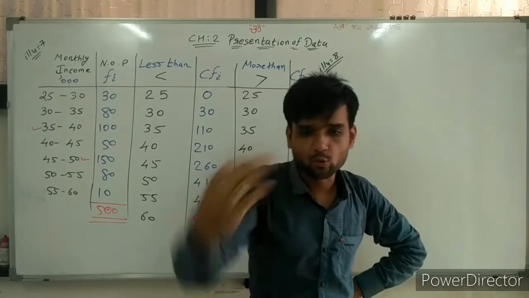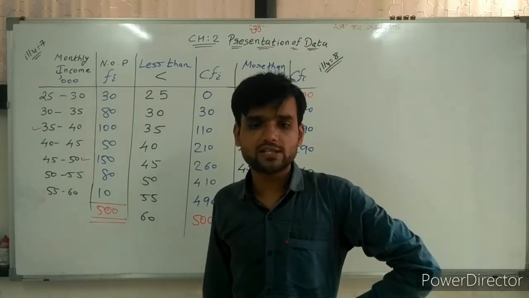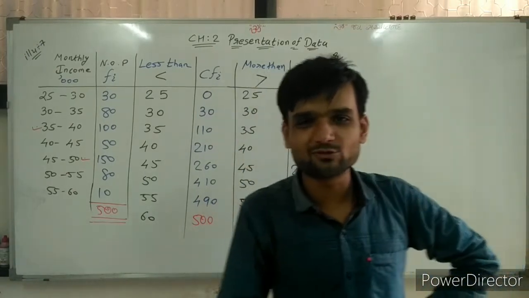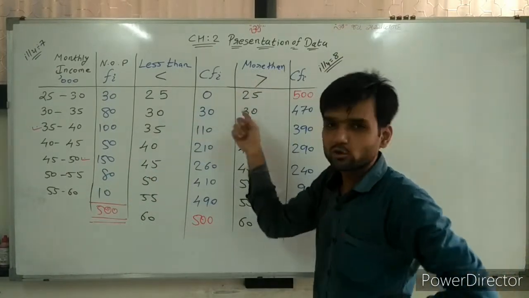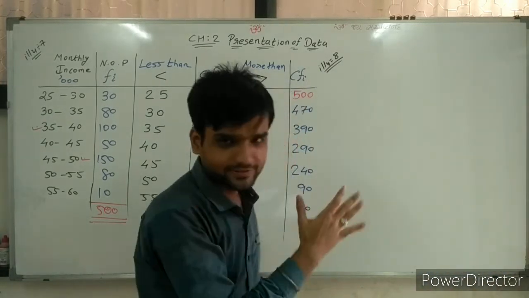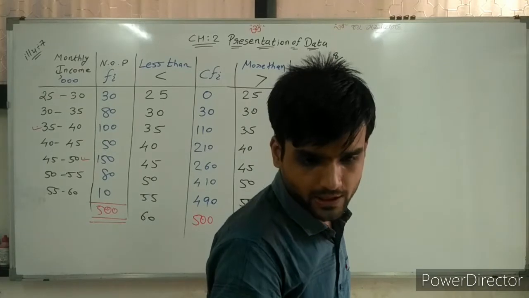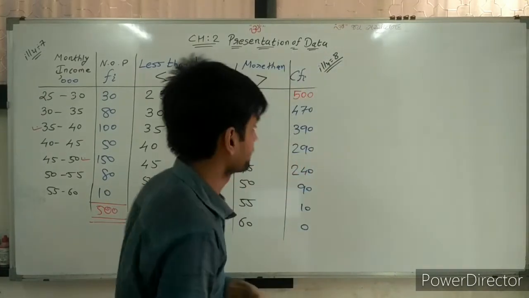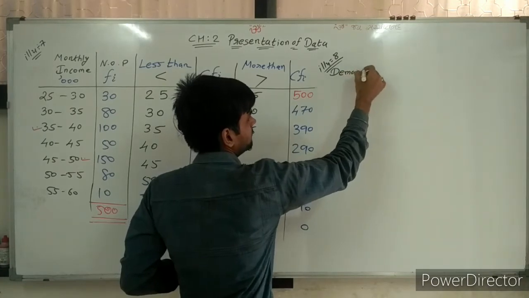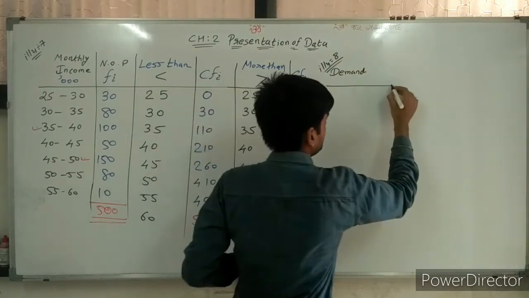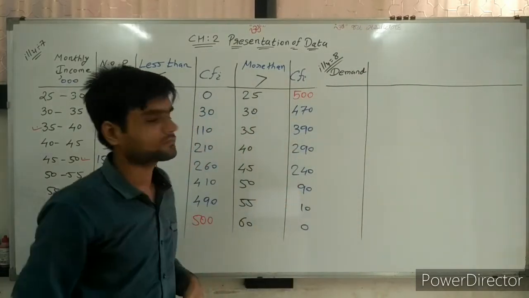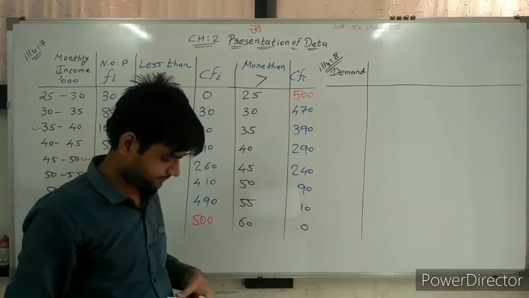Obtain less than type and more than type cumulative frequency distribution from it. So I need to find cumulative frequency distribution, less than and more than both. So first of all, writing my question. Now what is given in question? Demand of room.